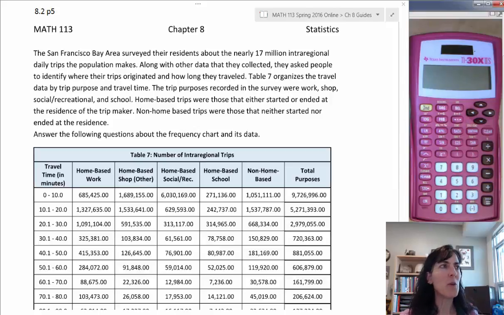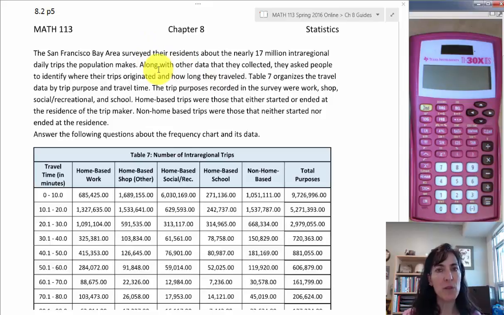Here's a big table that shows us the San Francisco Bay Area data collection. There was a survey done with the residents, and there were about 17 million intra-regional daily trips that the population makes. Intra-regional means within the region, so in the area of San Francisco Bay. And they were daily trips, so they weren't going to New Mexico, for example.